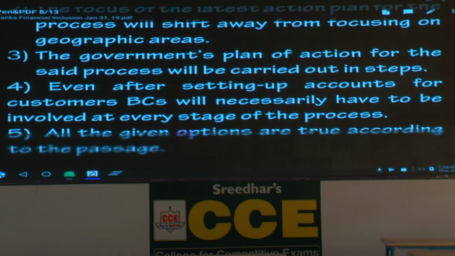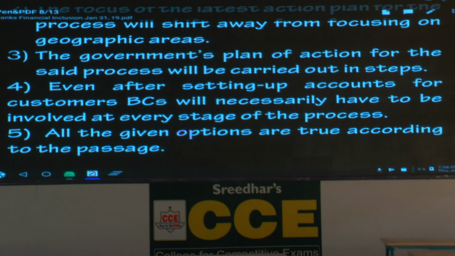What is the third one? The government's plan of action for the said process will be carried out in steps, in phases. He talks about the first phase, he talks about the second phase. First step, second step. This is also true. What is the fourth one?